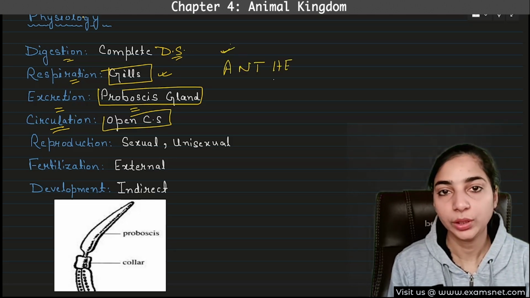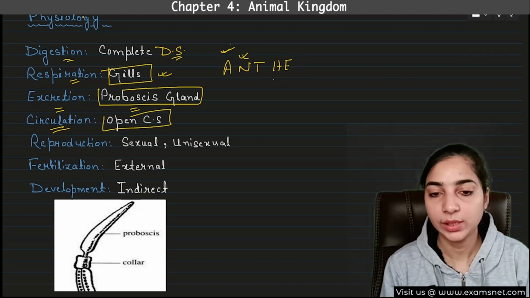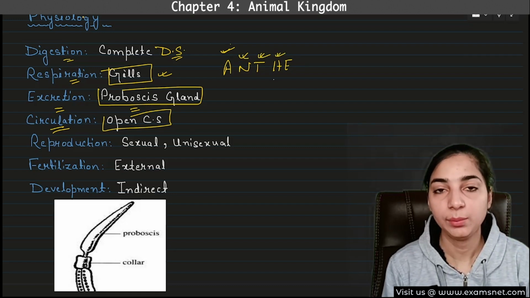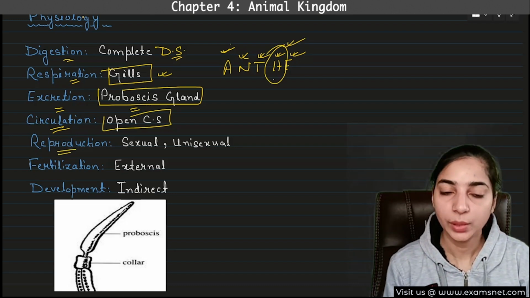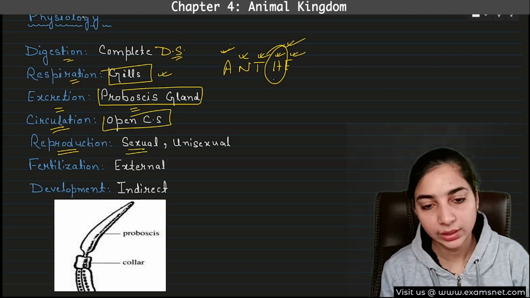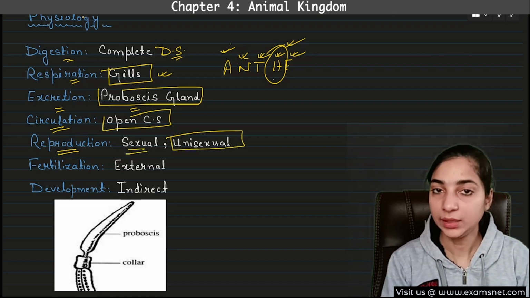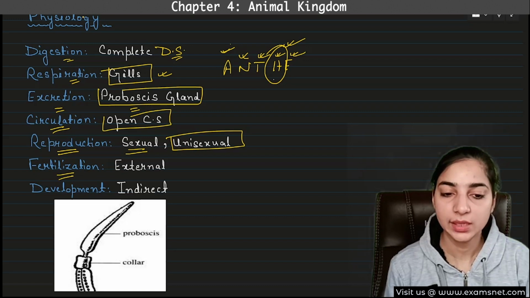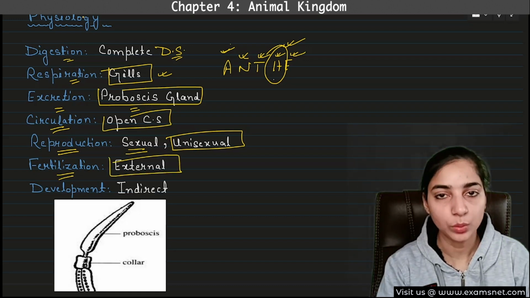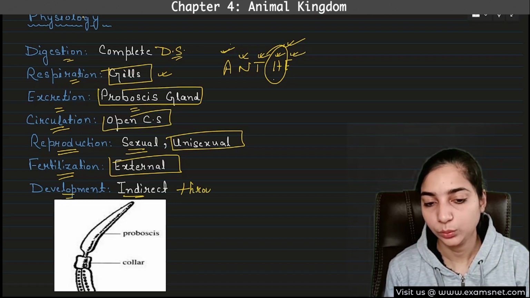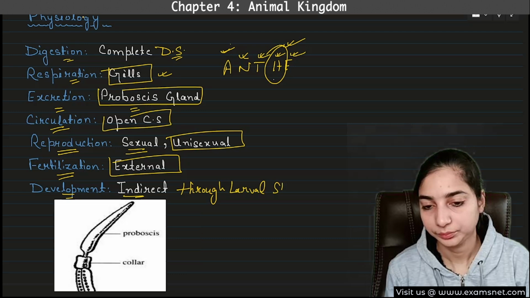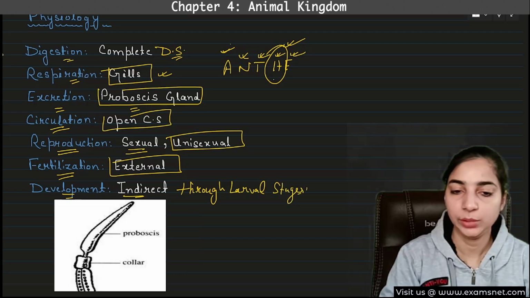Anthe. A for arthropoda, then N for non-cephalopod mollusca, T for tunicata, H for hemichordata, and E for echinodermata. So H for hemichordata, they also have an open circulatory system. What about reproduction? Sexual reproduction takes place and they are unisexual. Then fertilization is external, that means outside the body, and development is indirect, that means development will take place through the larval stages. So that's all about the hemichordates.